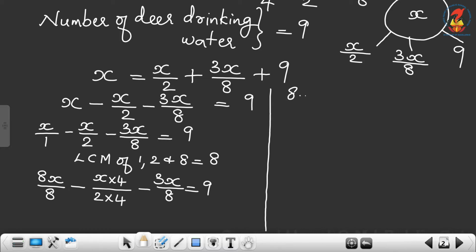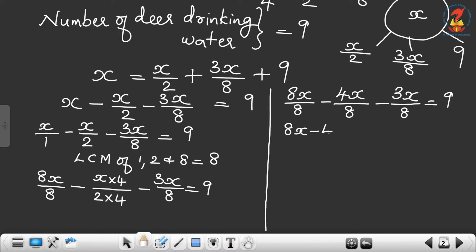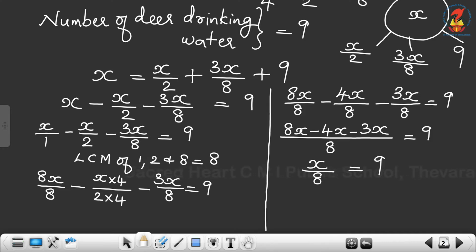Then 8x by 8 minus 4x by 8 minus 3x by 8 is equal to 9. Now look at the numerator: 8x minus 4x minus 3x, whole divided by 8, is equal to 9. 8x minus 4x, then again 4x minus 3x, what will you get? x. So we can write x by 8 is equal to 9.